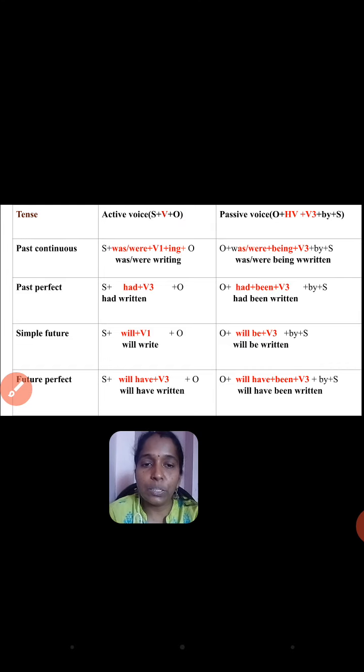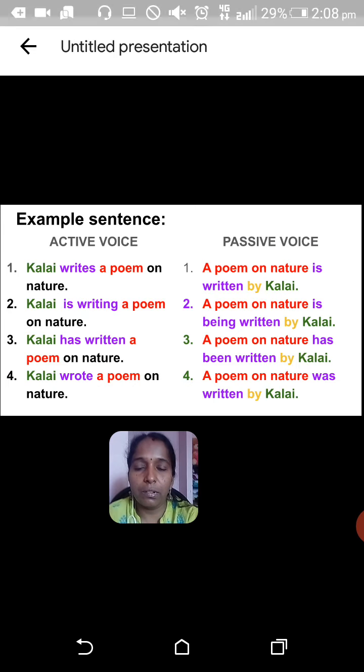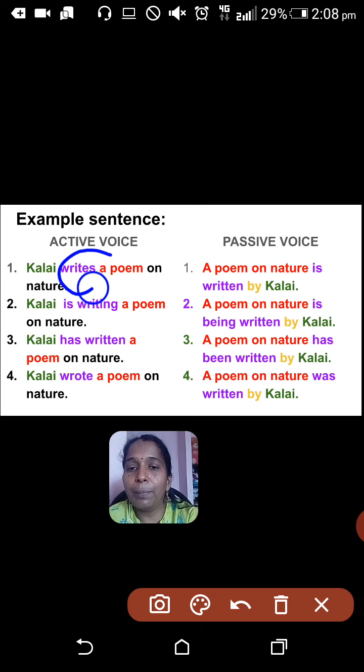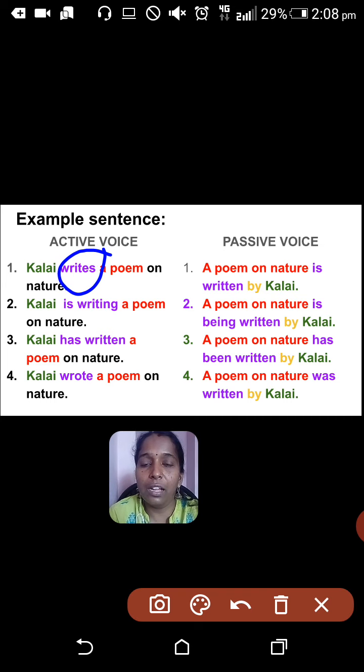Now I am going to explain these tenses with an example. Okay, active voice. Kalai writes a poem on nature. See, if you see this sentence, the verb is in simple present. Writes is there, isn't it? I already told you that for simple present tense, the verb form is write or writes. Here writes is used as the verb. Kalai is the subject. A poem is the object.